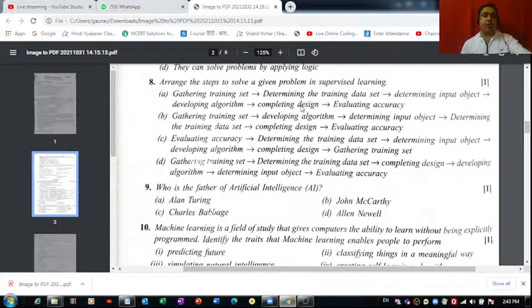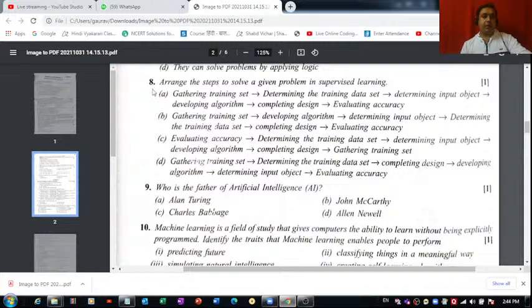I hope you know about that very well. Okay, now what are the steps we follow in supervised learning? That's what we have to now find out, which is the correct order. There are certain steps, and the names of all the steps are mentioned here in each of these parts. We have to find out that option in which the steps are in correct order, right? They are defined in the correct order.